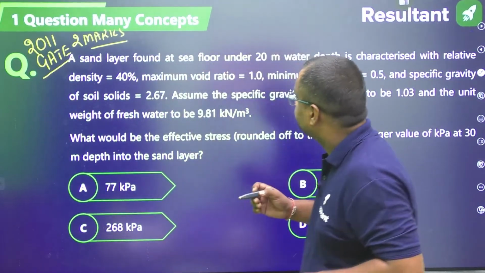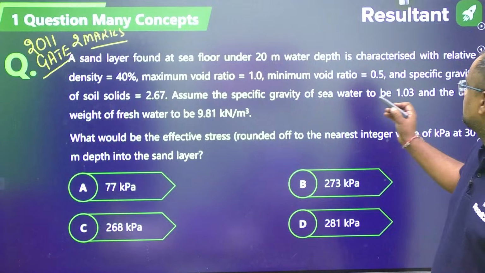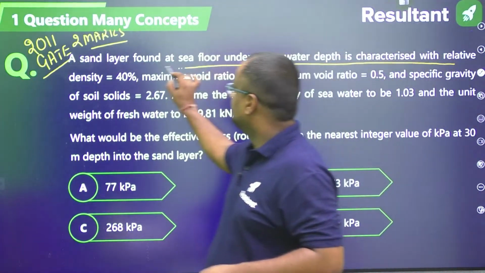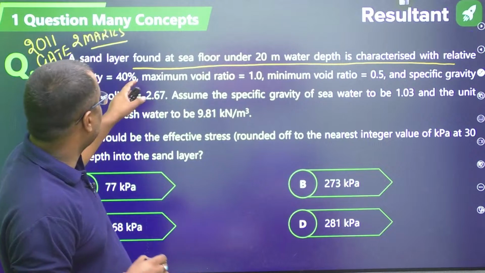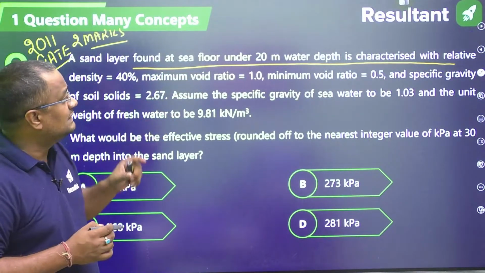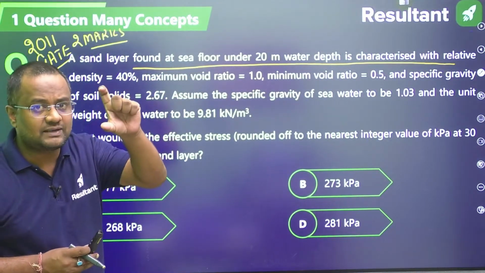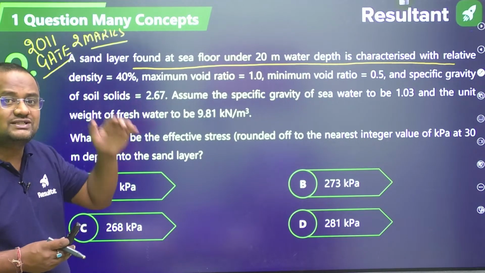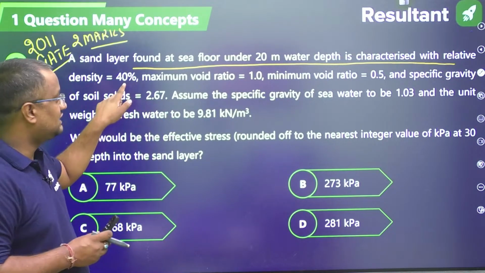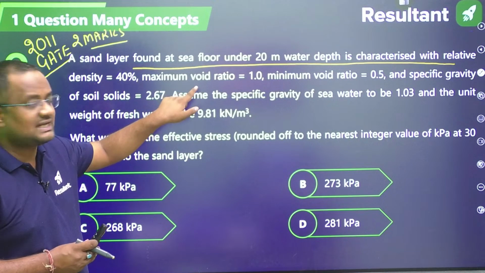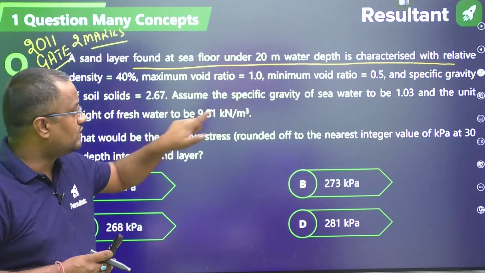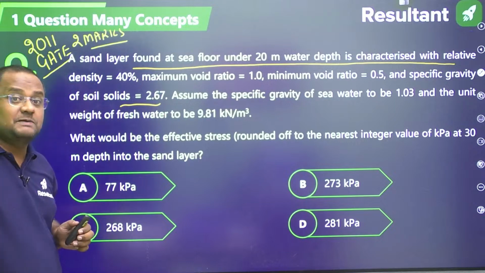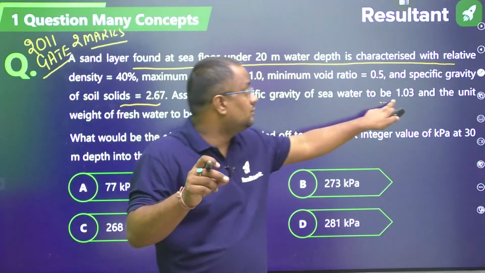Now what is the question guys? This was the common data. It is given here that a sand layer is found at the sea floor under 20 meter water depth. That means the sea water depth is 20 meter, and the relative density of the sand below the sea water is 40%. e_max, the maximum void ratio, is 1, the minimum void ratio is 1, the specific gravity of soil solids is 2.67, and the specific gravity of seawater is considered to be 1.03.